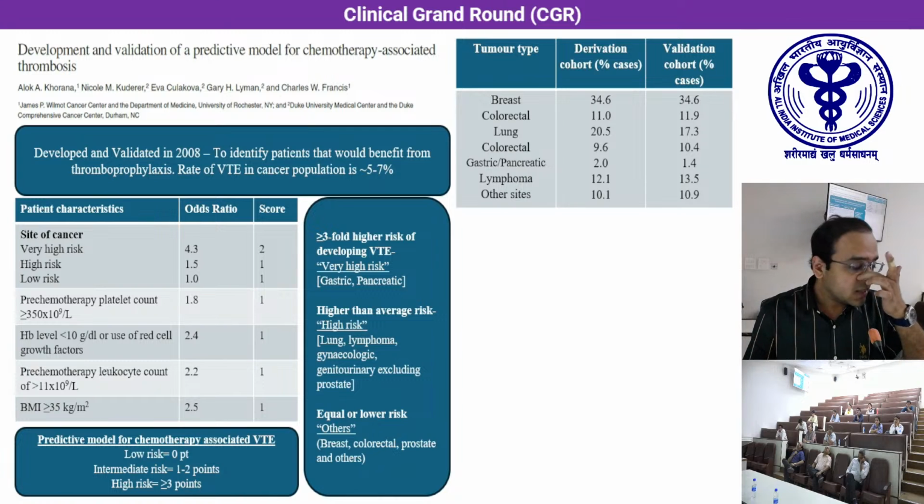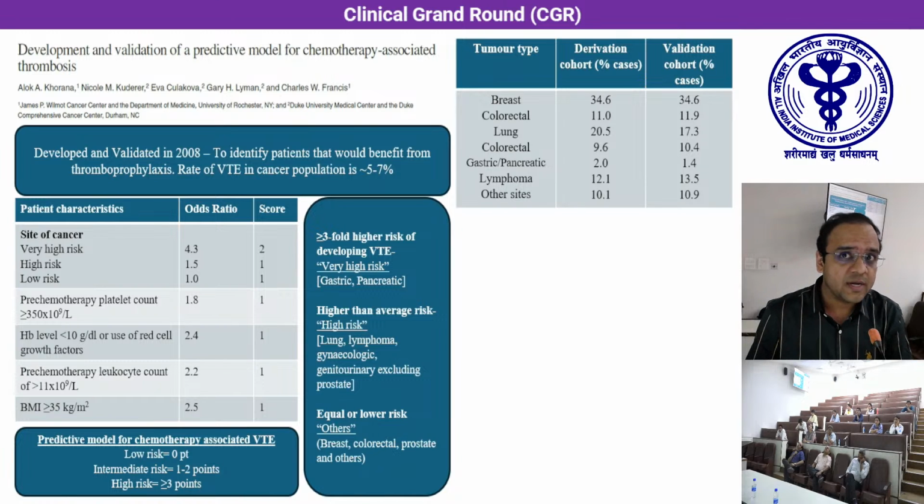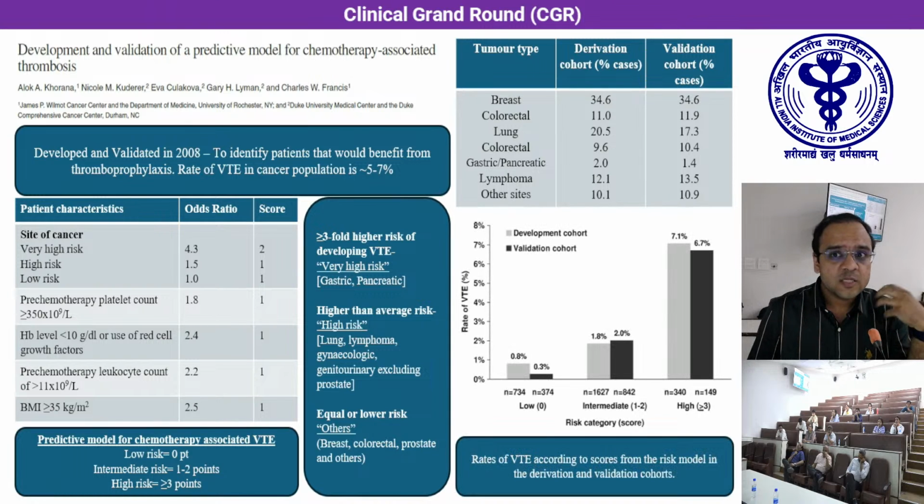What they found was that there is a significant risk of VT in patients depending on the site of cancer. The very high risk includes gastric and pancreatic tumors, as already told by Dr. Pratyusha. So when you have a very high risk, the odds ratio is more and the score is high. Along with that, there are associations with platelet count, hemoglobin level, pre-chemotherapy leukocyte count, and BMI. Whenever these patients had a score of more than or equal to 3, that is the high risk group, they were at an increased risk of developing VT, around 6 to 7%, which calls for starting anticoagulation in these patients.